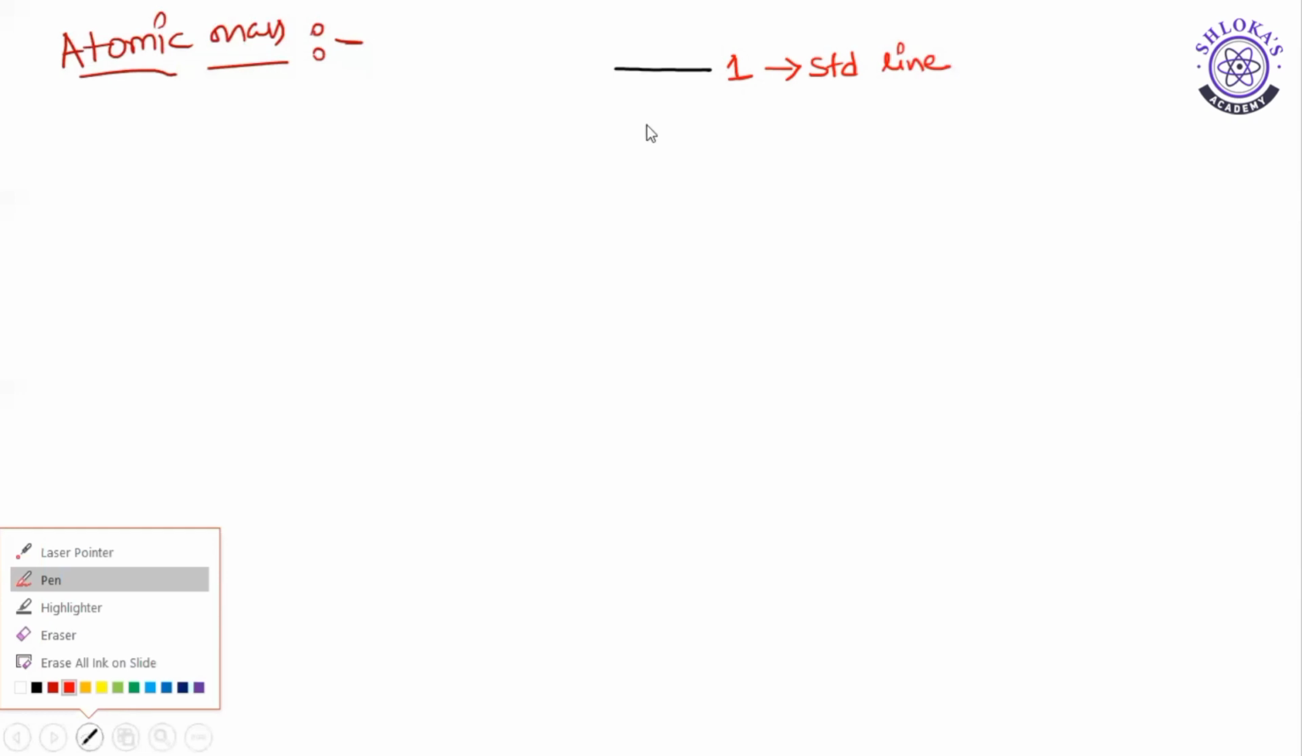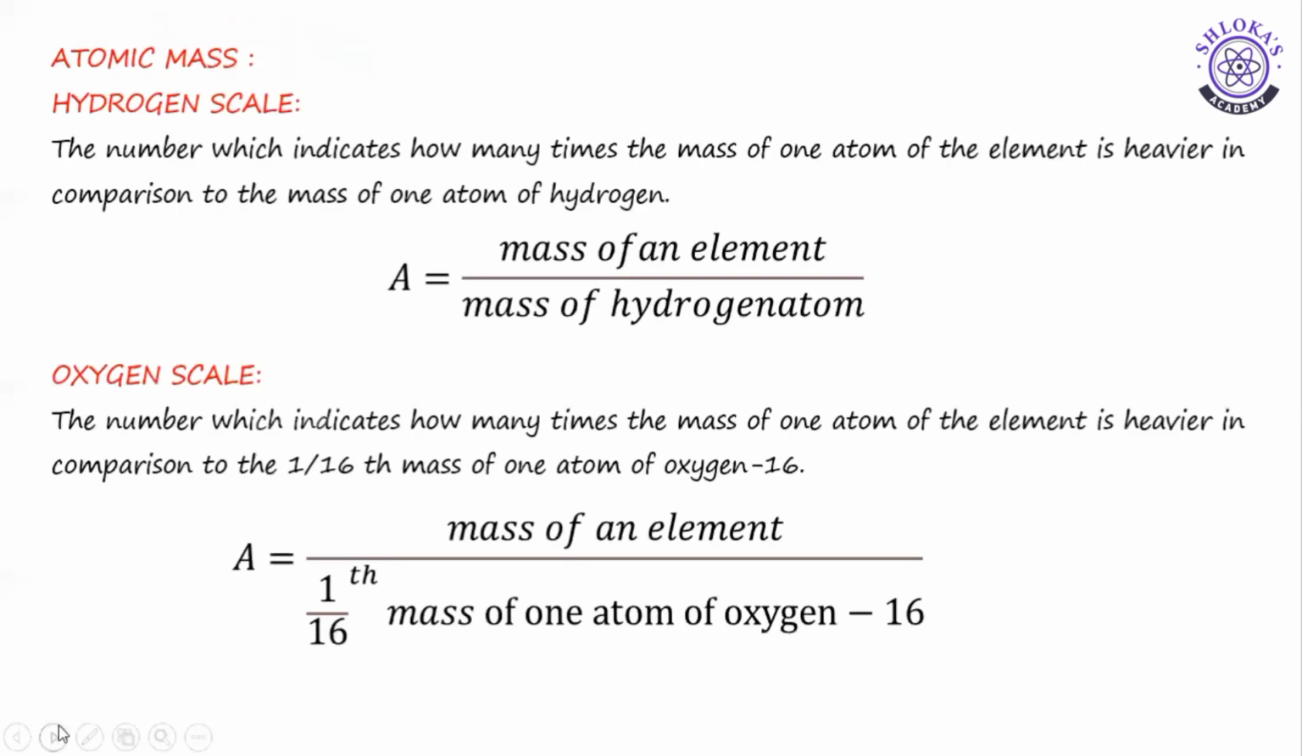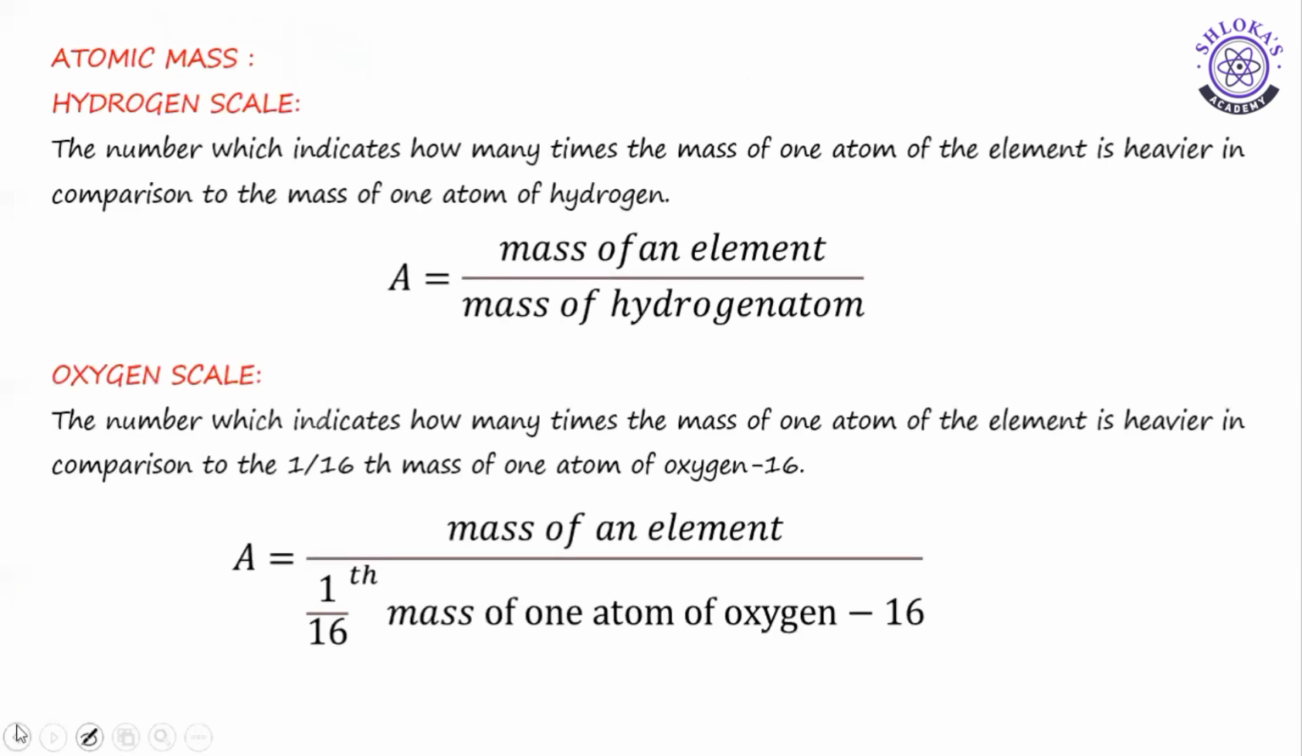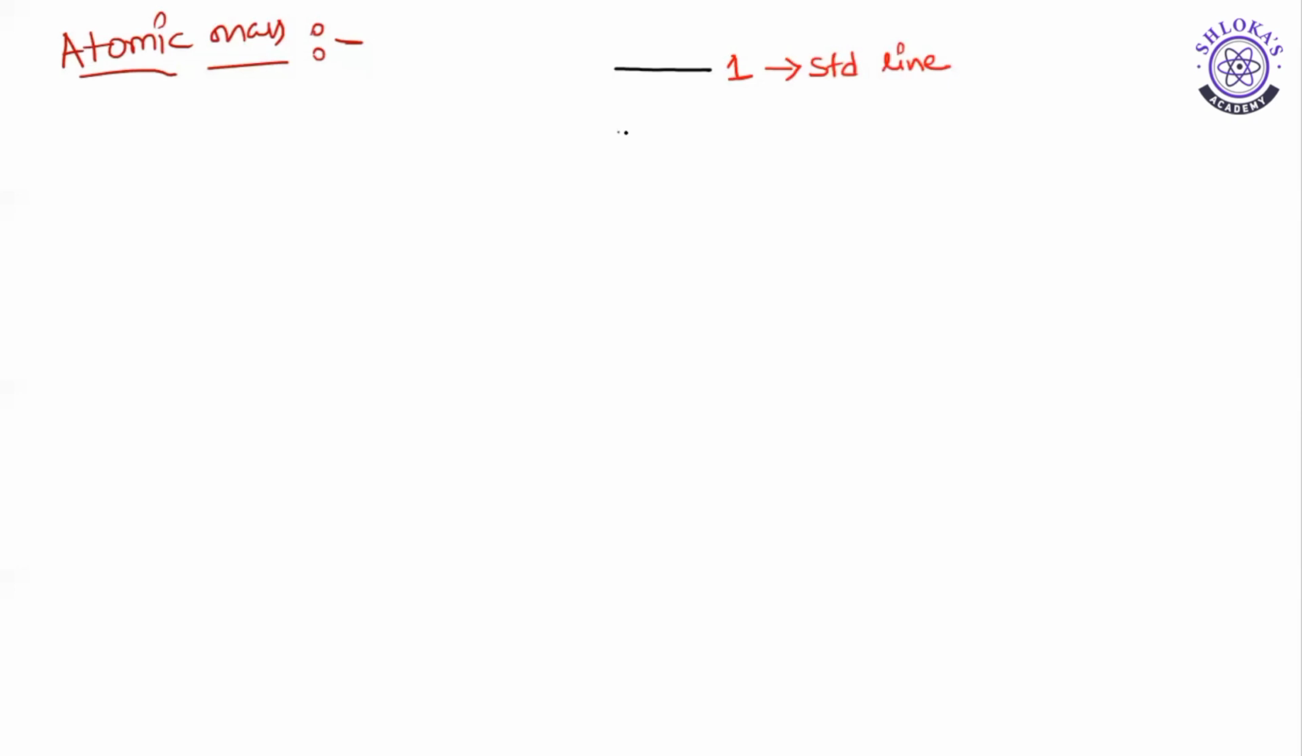For example, if I draw a line here, this is the first line I have drawn. If I ask you what is the length of this first line, you can say that, sir, I need a scale to measure it. Compulsorily you need a scale, there is no doubt. I am taking this first line as the standard line. Standard line means reference. Now second, I am taking one more line.